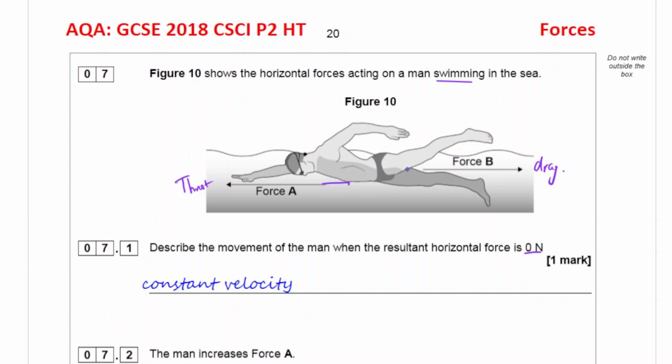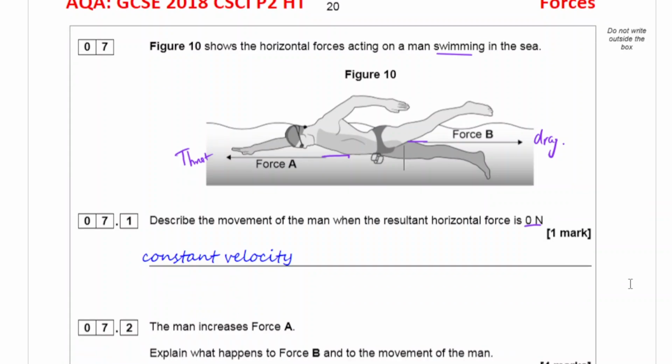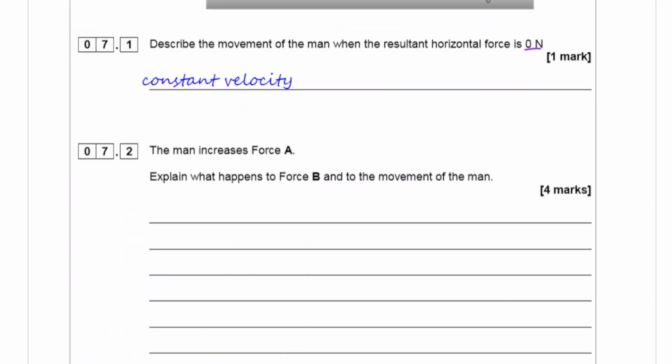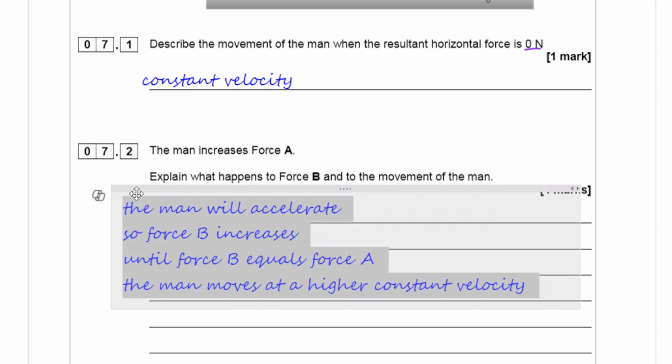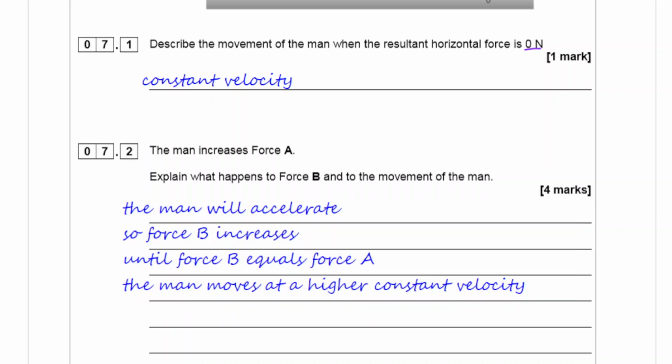The drag force will increase to an equal amount, which means he will come to a new, higher constant velocity. So the man will accelerate, so force B, which is drag, increases until force B equals force A. The man moves at a higher constant velocity.